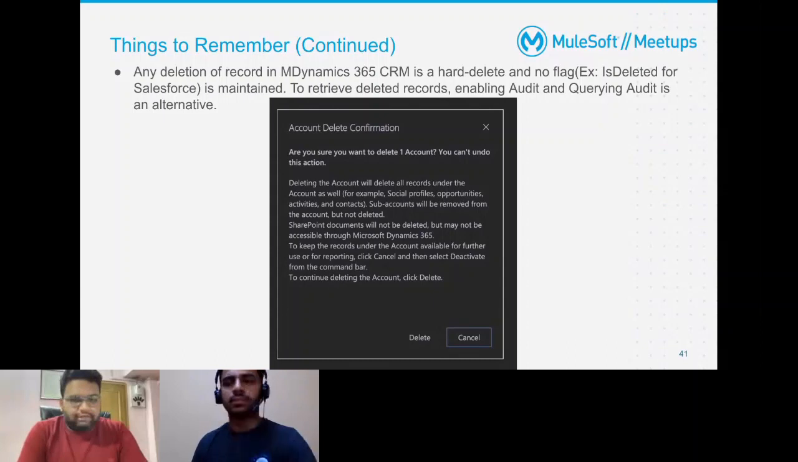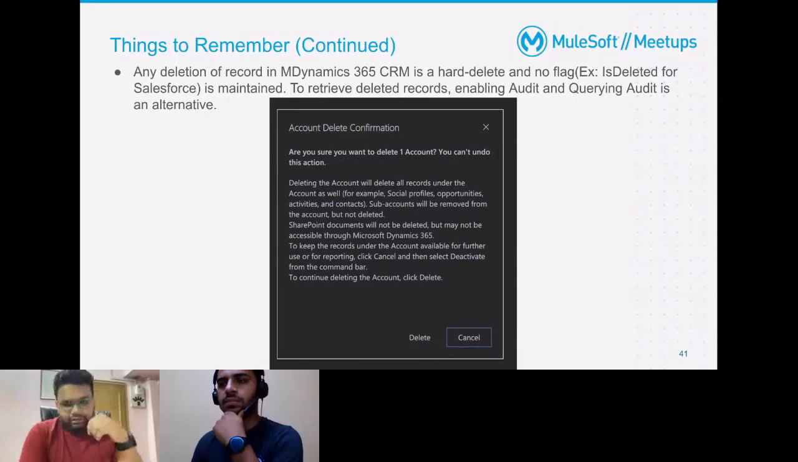In Dynamics, this is a screenshot of the dialog that shows up if you do delete: this account, this action cannot be undone. So you cannot undo this action, and it will delete all the related records with that particular account as well. So if you have a use case where you need to know which records have been deleted, that's where audit comes in.